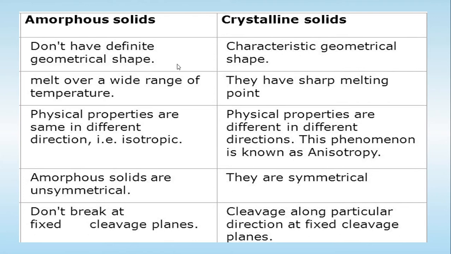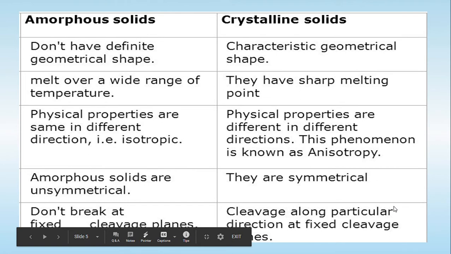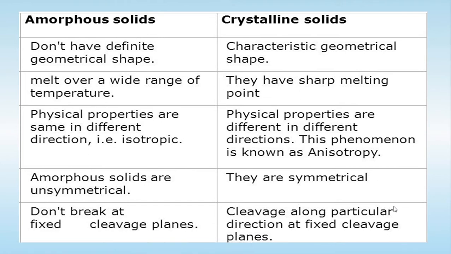So that's why amorphous solids are known as isotropic, while crystalline solids are known as anisotropic. Amorphous solids are generally more unsymmetrical, while crystalline solids are more symmetrical. Amorphous solids do not break at a fixed cleavage or break point, while crystalline solids break or cleave at fixed cleavage or break points.